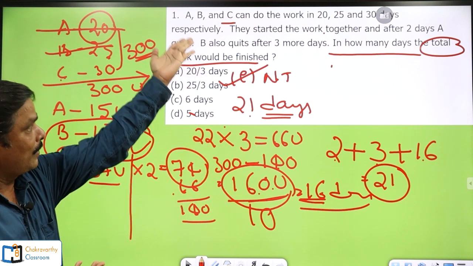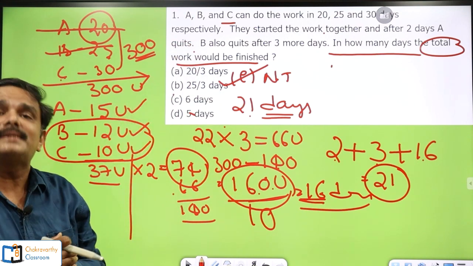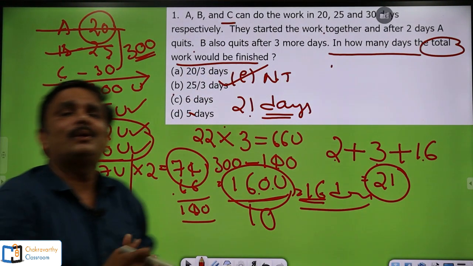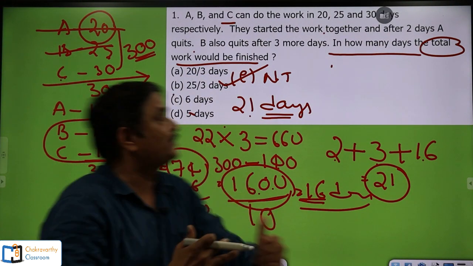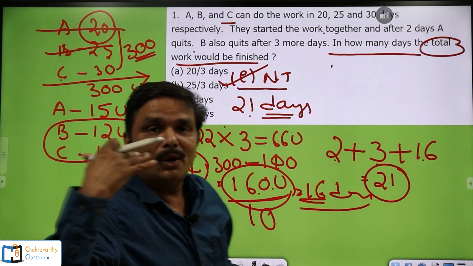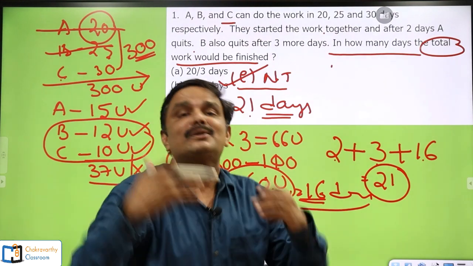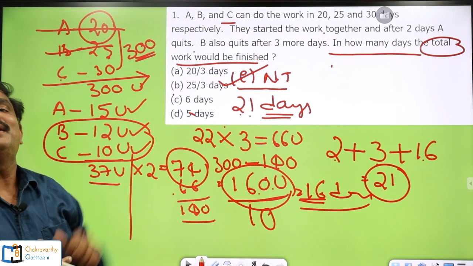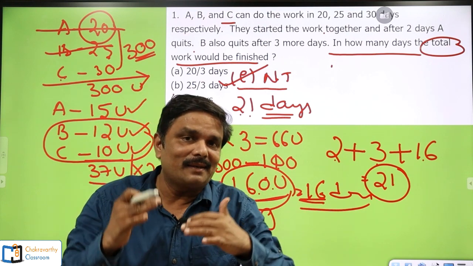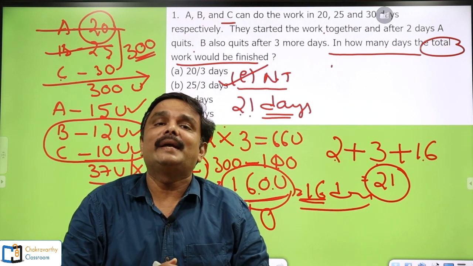But I have not got the answer in the given options. Among the given 4 options, I have not got that one. So simply my option is none of these. That means none of the given options is true because my answer is 21 days. Hope you must have got the idea. This is how exactly you have to do the questions in the examination.